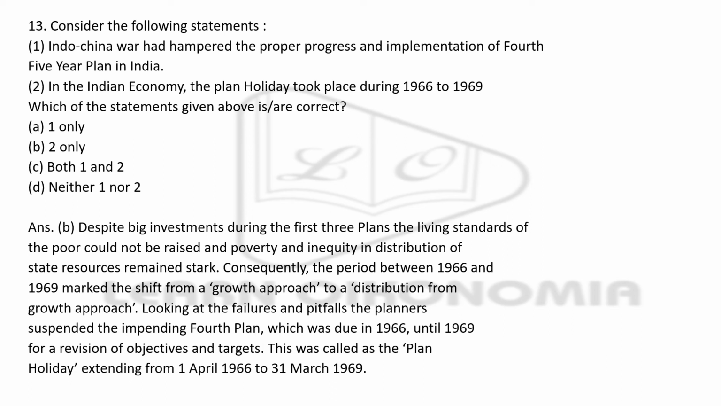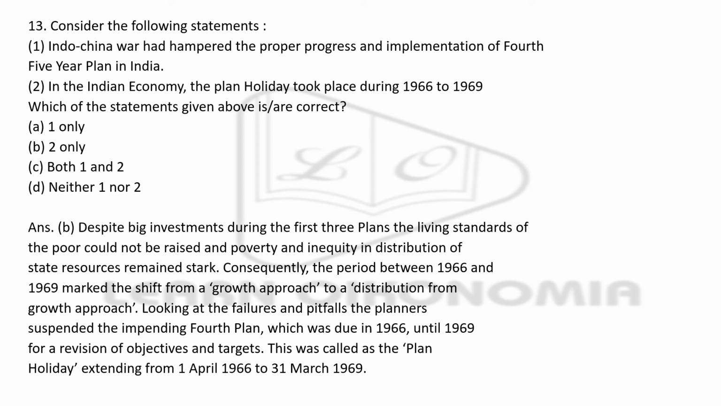But you have to see that there were many big investments during the first three plans, right? But the standard of living of the people, especially the poor category, could not be raised. There was inequality, there was inequity in the distribution of resources and income. So the government then took a new approach. From a growth approach, the government shifted to a distribution approach, because till then the government was focusing on different sectors. The first plan focused on the agriculture sector, the second five-year plan focused on the industrial sector, you know that, right? This was what the government was doing for the first three plans.